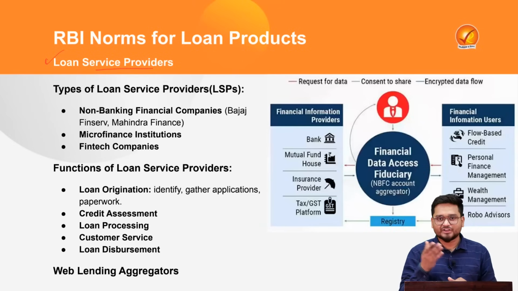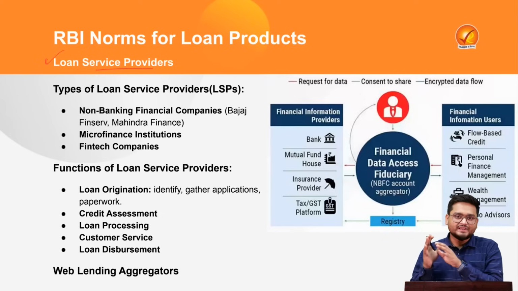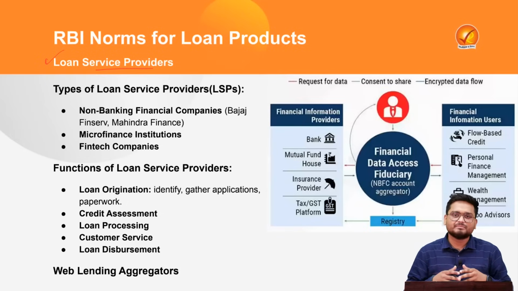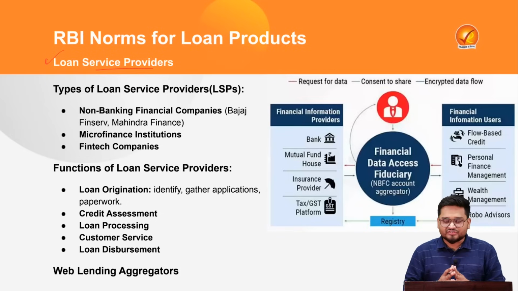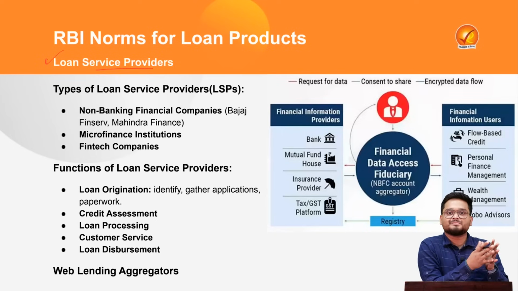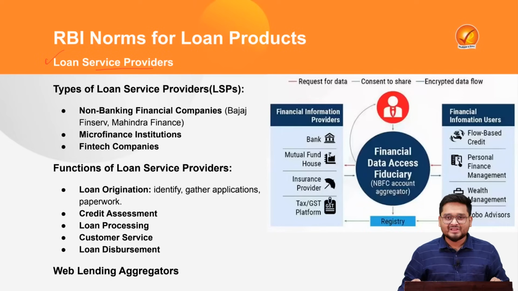Now imagine a customer such as Raju. Raju requires a loan to set up a business in say a prime area of Delhi for a cafe. For that cafe, Raju requires a loan from possibly a bank, possibly an NBFC, but maybe Raju does not have many connections with the banks and so on. But what Raju has may be a connection with a local service provider who is a company or a website or can be any individual who has connection with those banks or with those NBFCs, and on their behalf that particular company will be giving a loan to Raju. Now this is a kind of an intermediary service, if you can call it that, right?